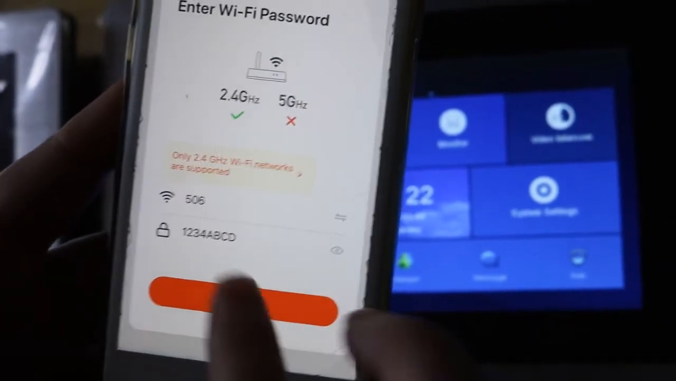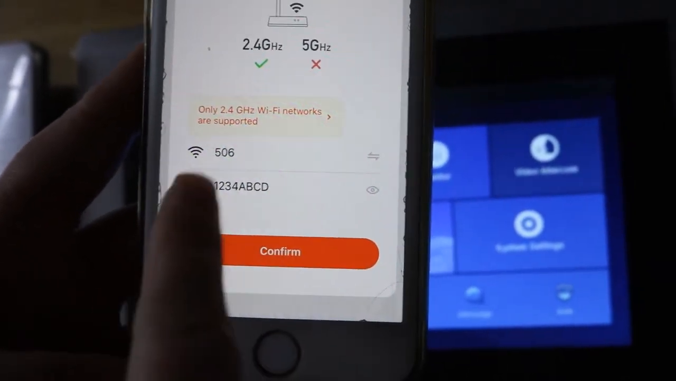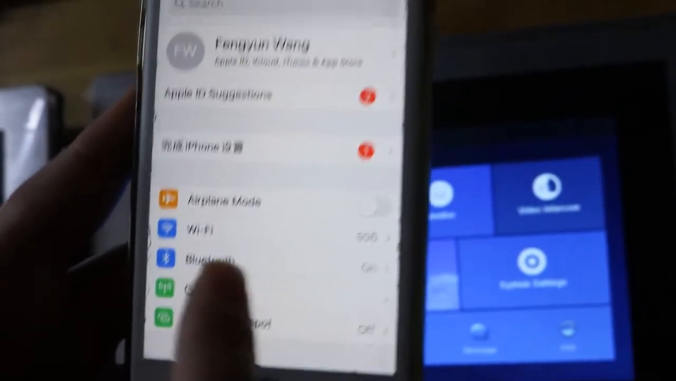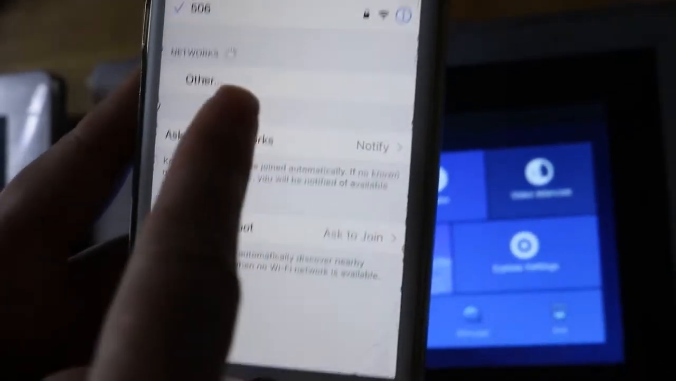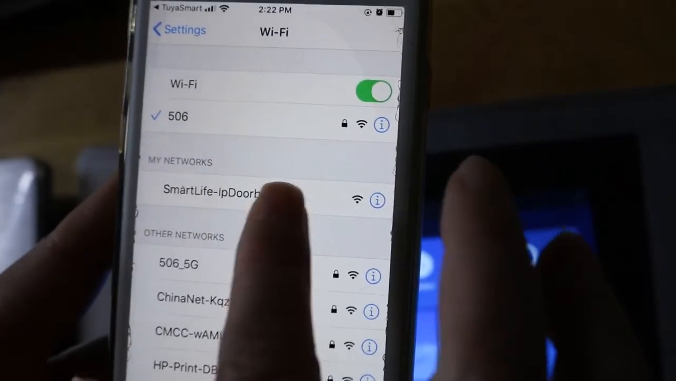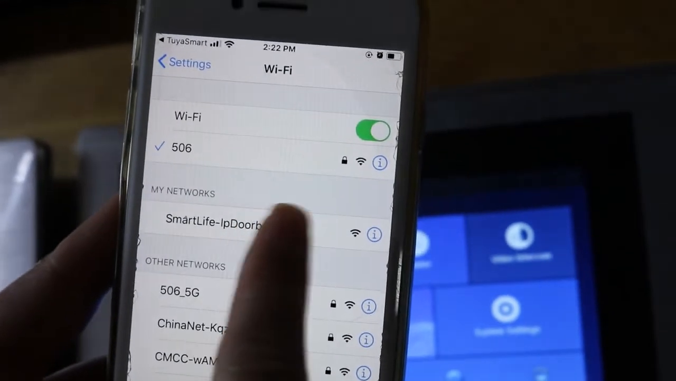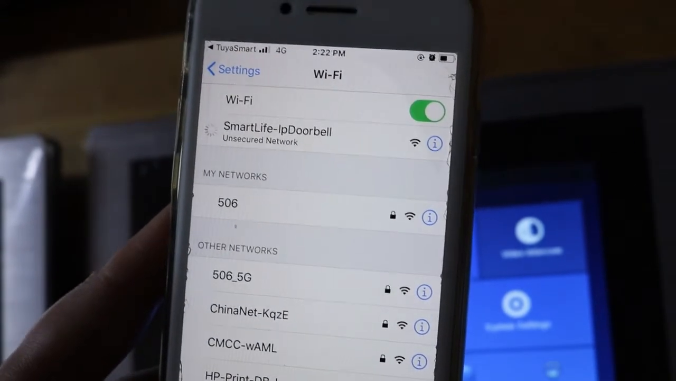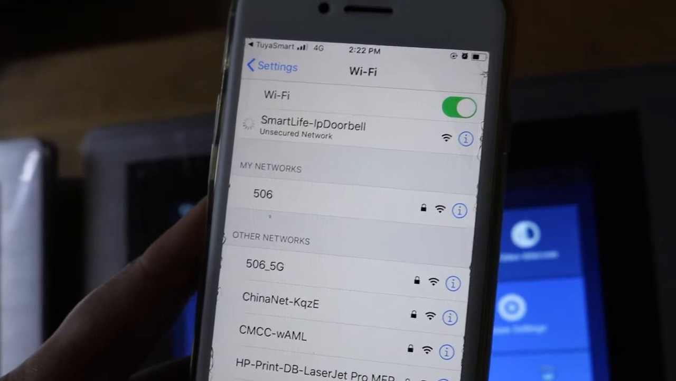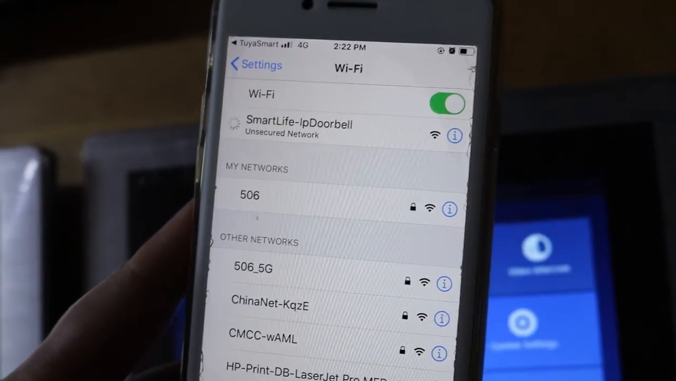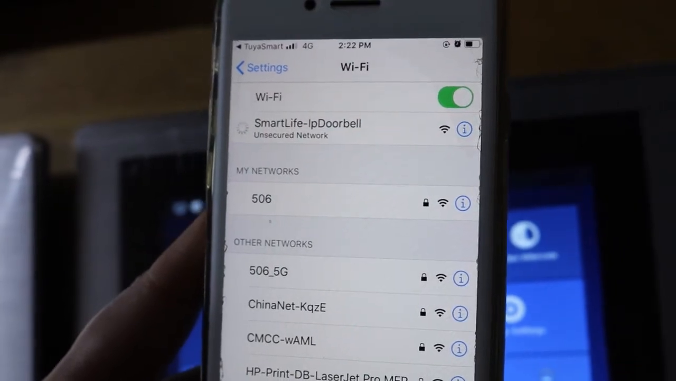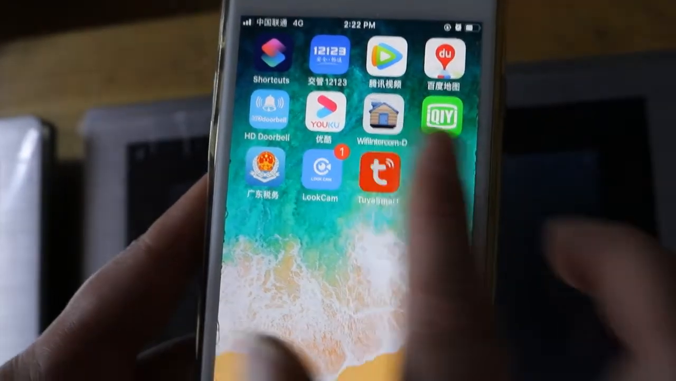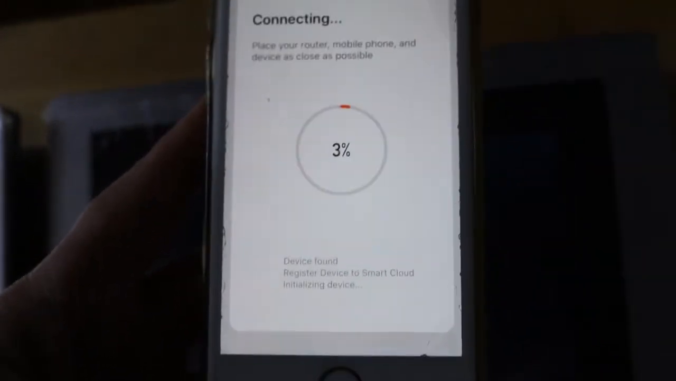Next step, input your home Wi-Fi, then confirm and go to connect. In the Wi-Fi setting menu, choose Smart Life IP camera, sorry, IP doorbell, and connect it. After it connects, go back to Tuya Smart and it will connect.